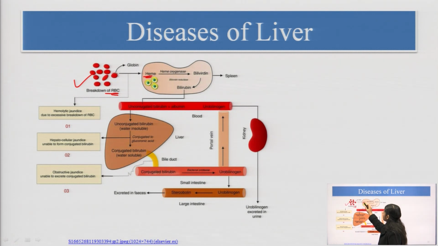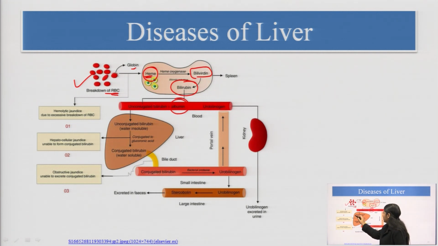So, the heme part is separated out and the globin part is separated out. Now, heme is converted by heme oxygenase to biliverdin. This biliverdin is then converted to bilirubin. Now, this bilirubin is in the unconjugated form, so it cannot be transferred in the bloodstream. It needs a carrier. So, bilirubin needs albumin, which is a protein. Bilirubin is connected with the albumin and then it goes to the liver.